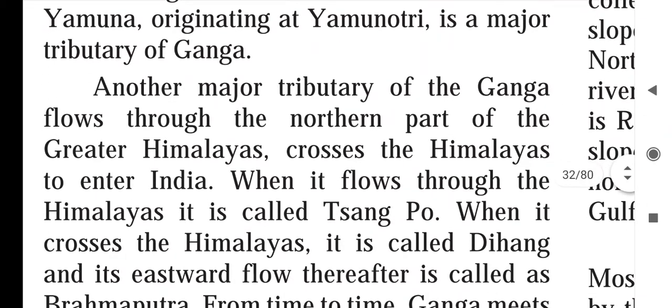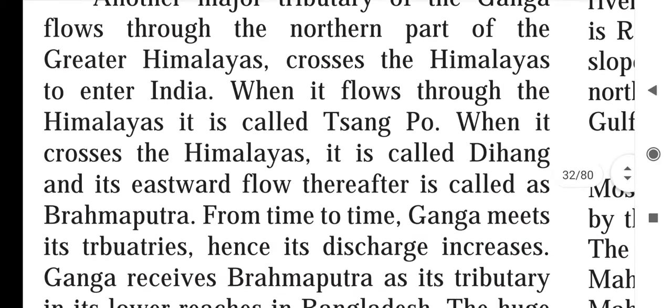Another major river flows through the north part of the greater Himalayas and crosses the Himalayas to enter India. When it flows through the Himalaya it is called Sangpo. When it crosses the Himalaya, it is called Dihang, and its eastward flow thereafter is called Brahmaputra.